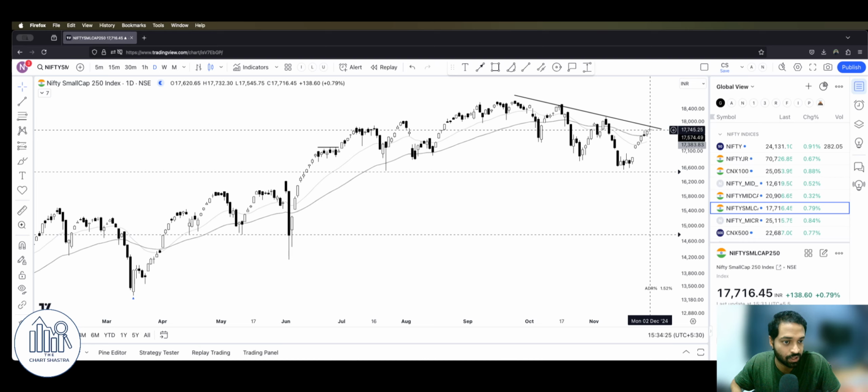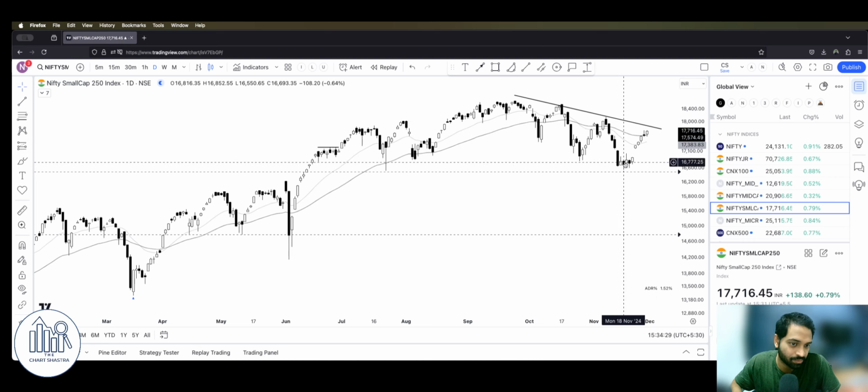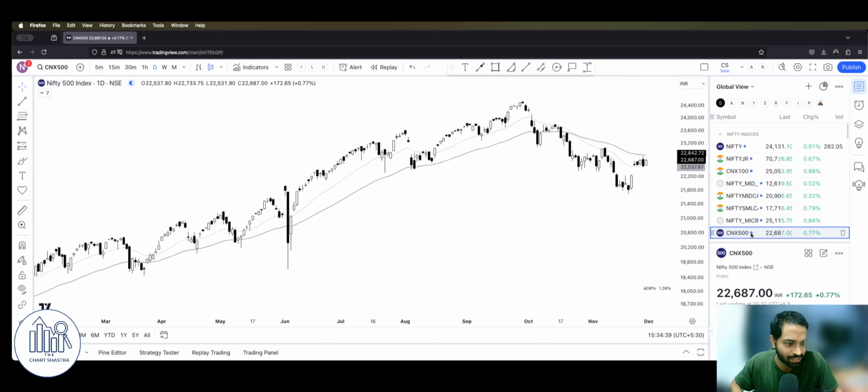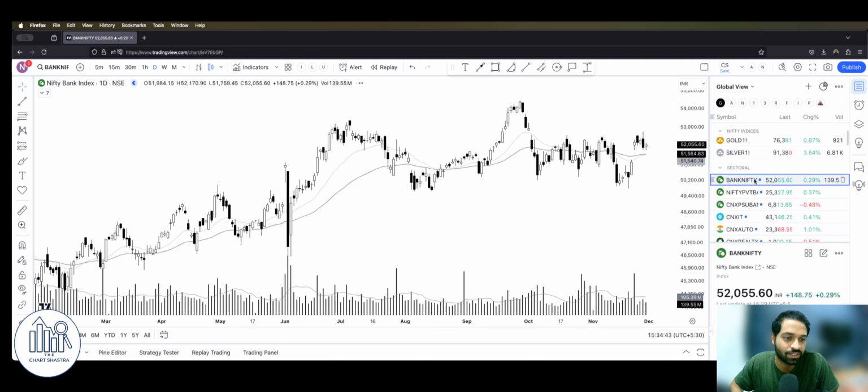But if the sellers came back into strength again, and if we see some similar action like this, again the news and the articles would be flooded with market correcting, Nifty 10% down, Nifty 20% down. Same, this is the broader index. Let's also see how the sectoral stocks are doing. I am going to do some sectoral analysis of a few important sectors.